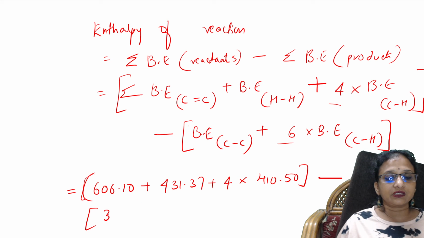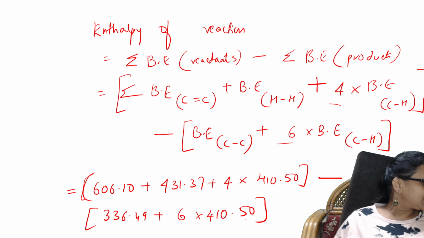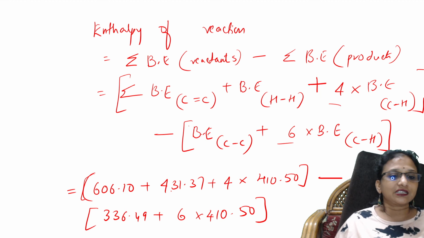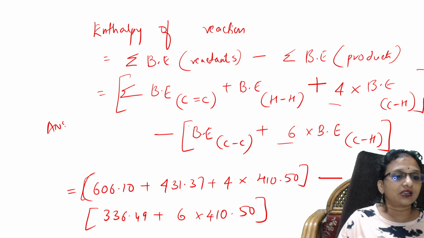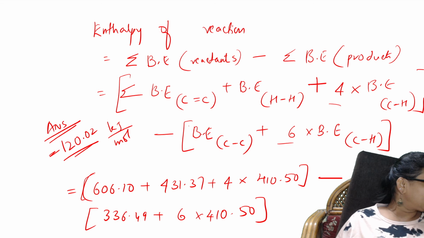Carbon, 336.49 plus 6 into 410.5. That's all. When I simplify this, I will be getting an answer of around minus 120.02 kilojoules per mole. Check kilojoules per mole. This is the answer I get.